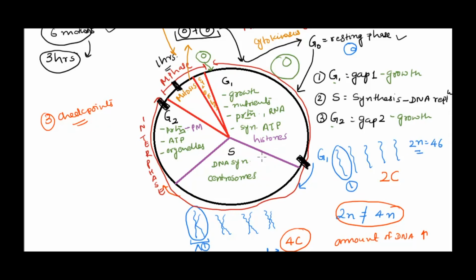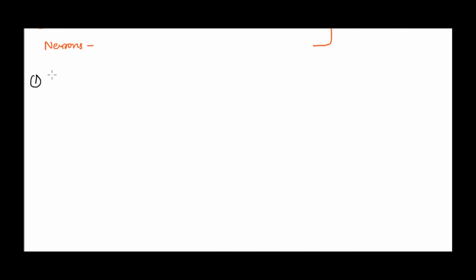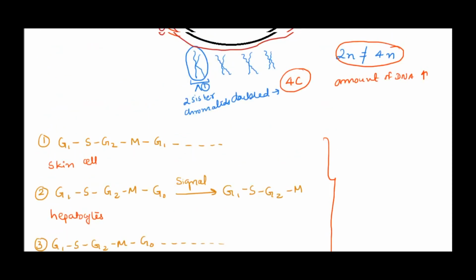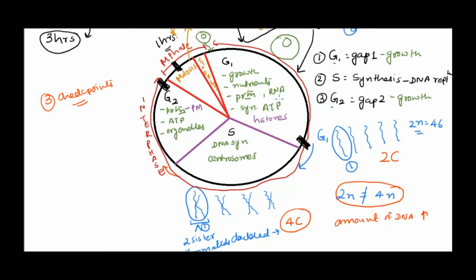Okay. So now let's briefly have a look at what these checkpoints do. The first checkpoint is at the G1/S transition, right, where the cell is entering the S phase. So what the G1 phase has done is what it has to check. In G1 phase, as I said, all the growth nutrients have to be produced, and the cell needs to grow in size. So it will make sure that the cell has grown properly, the size has been maintained properly, and it has accumulated enough nutrients for the S phase.